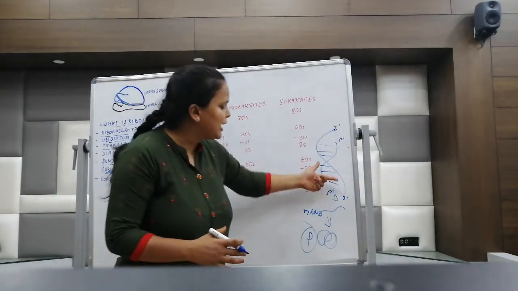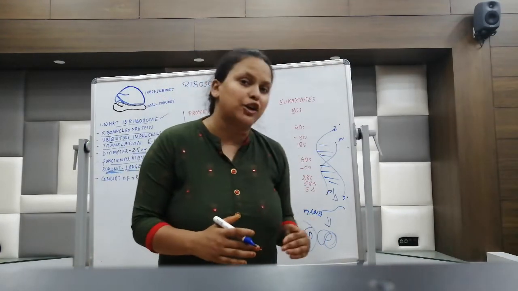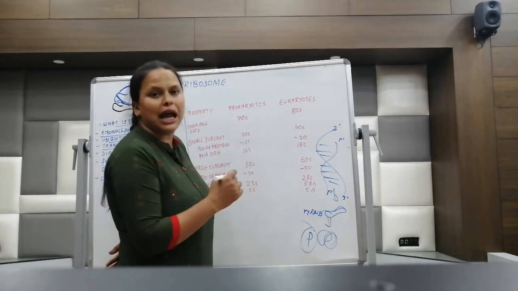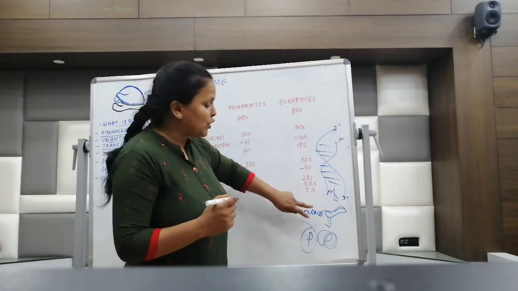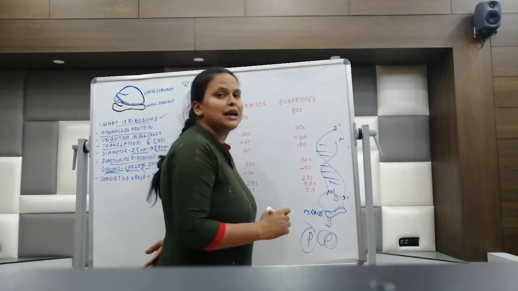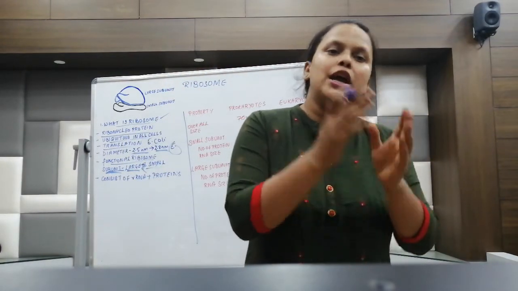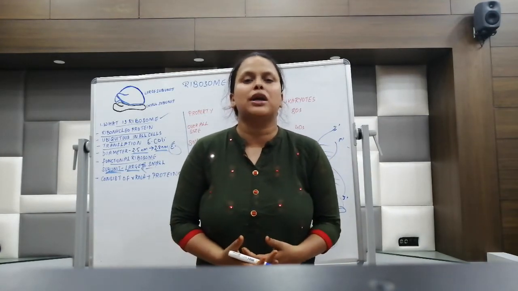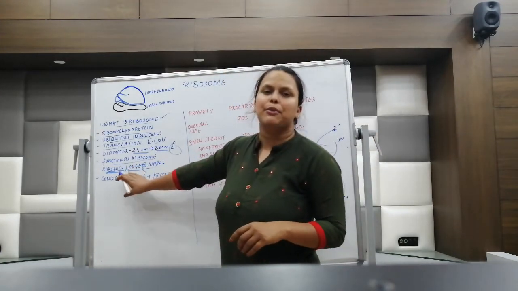As I told you, the DNA is helping in the formation of mRNA. Once this mRNA comes in the cytoplasm, first of all, it binds to the smaller subunit of the ribosome. So they form the mRNA smaller subunit complex. Now this smaller subunit and mRNA complex will eventually bind to the bigger subunit of the ribosome. And that is how the ribosome mRNA complex is formed. Now this particular complex will try to decode the mRNA and then it will form the particular amino acid and eventually the protein.